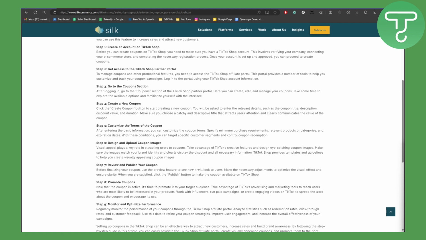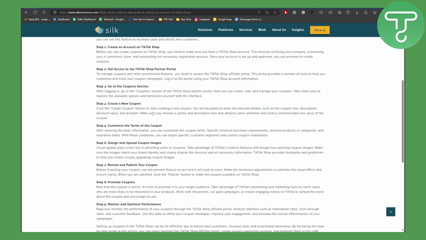Now, talking about adding discount on TikTok Shop, it is quite simple. You need to follow a couple of steps. The first thing is obviously creating an account and then getting access to TikTok Shop partner portal. So you are going to be requesting that, and once you do that, you will be able to get your access. Once you get your access, you are going to be heading over to coupons section, and once you are there in the coupons, then you are going to be creating a new coupon.